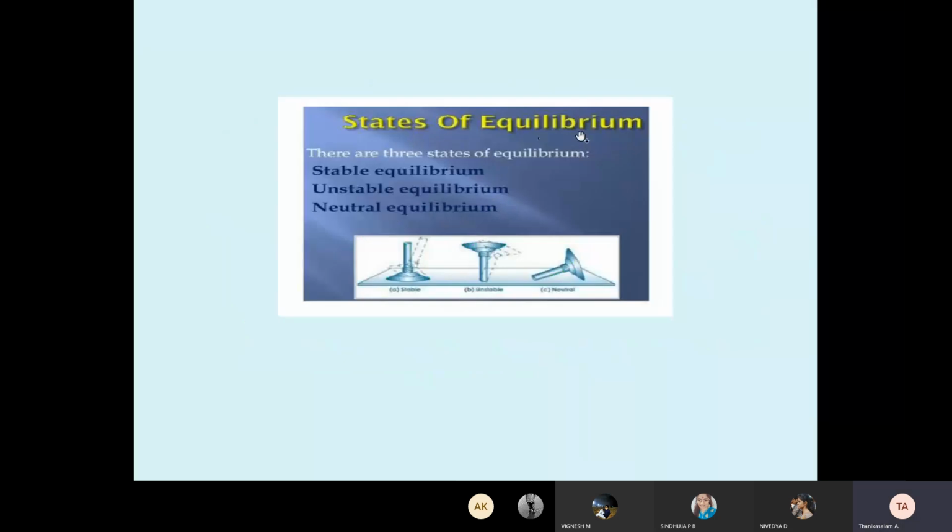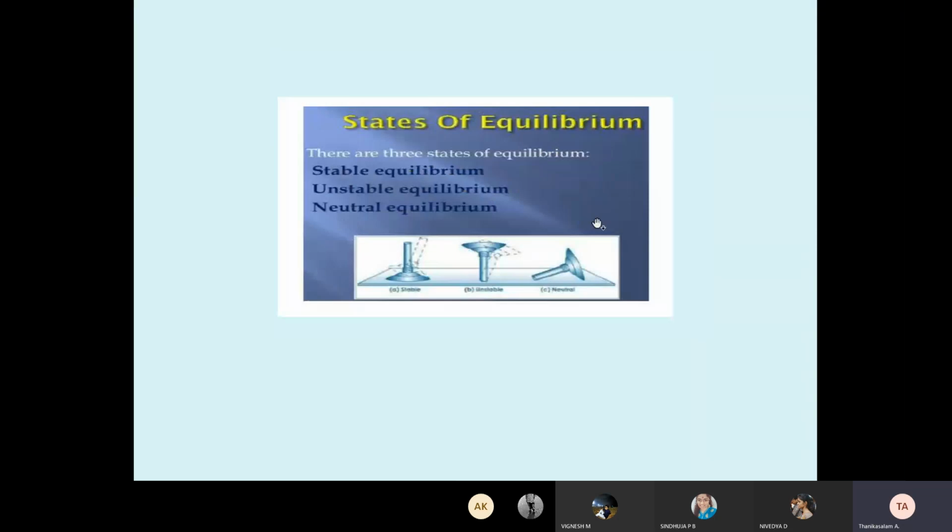The states of equilibrium. Sometimes we say that a person is not stable, an unstable mind, because every time they change what they are speaking and what they are doing. He is not a stable mind, he is an unstable mind, not a neutral person. Similarly for equilibrium, there are three states: stable equilibrium, unstable equilibrium, and neutral equilibrium. We know equilibrium means rest, and within equilibrium itself there are three types.